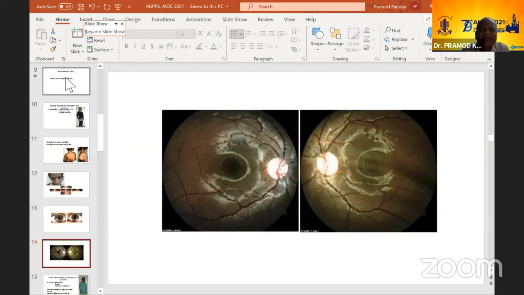This is showing the fundus. The photographs are not very good, but there is intorsion in both the eyes. Some disc pallor, but intorsion is definitely what can be seen.